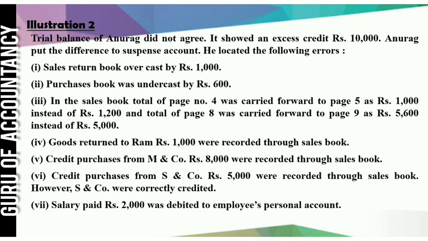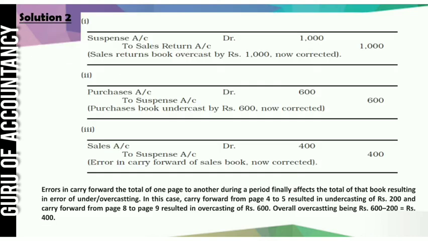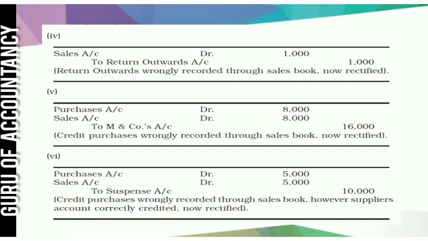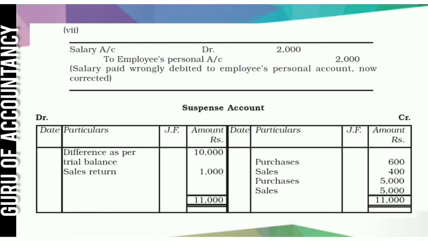Next, salary paid rupees 2000 was debited to employee's personal account. So here entry should be salary to cash, but they have written employee to cash. So your entry would be salary account debit to employee's personal account. Correct account should be debited, salary account, and employee's personal account wrongly debited, that we will credit.